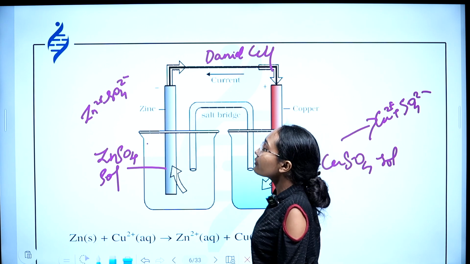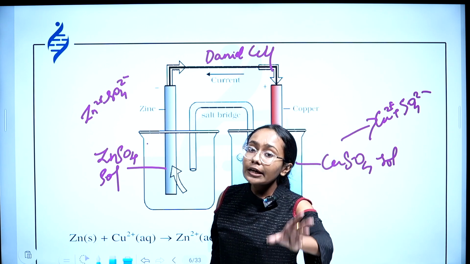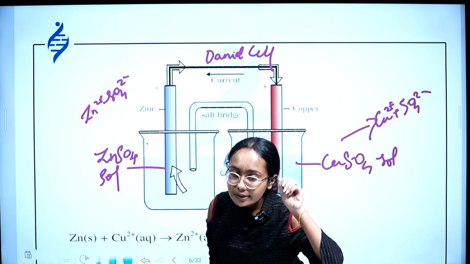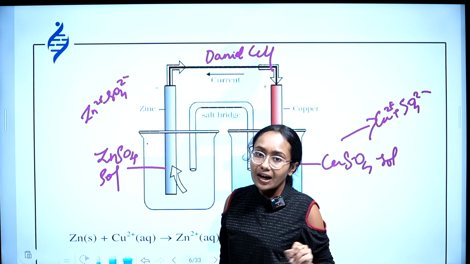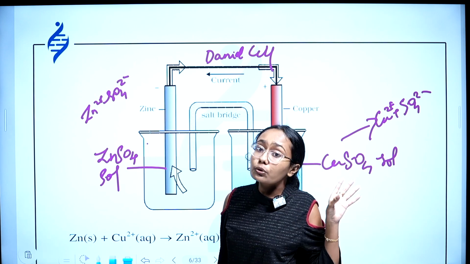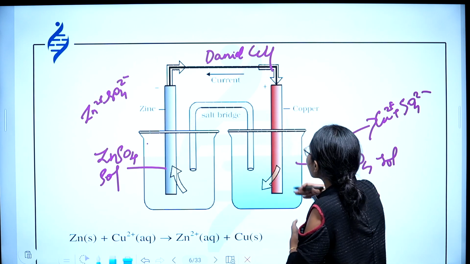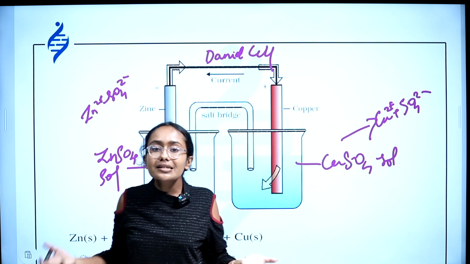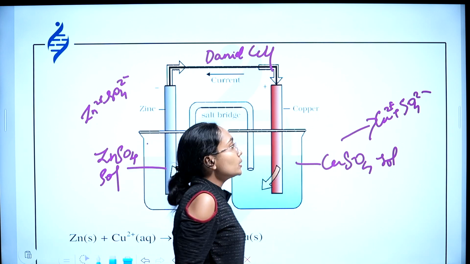So make sure that whenever you are dipping a metal in an electrolyte, the ion similar to that of the metal should be present in the electrolyte. Otherwise, the circuit will not work. If you are dipping zinc in copper sulfate or copper in zinc sulfate, the circuit is incomplete. Hope it's clear.